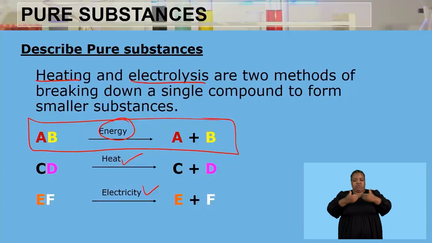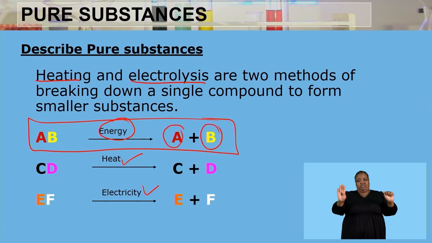So now we're taking this AB compound and we supply it with energy. It is going to break into a substance A and substance B. And remember that substance A is an element and substance B is also an element. And those two substances are different from each other.